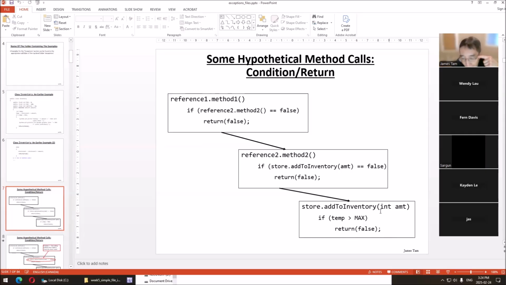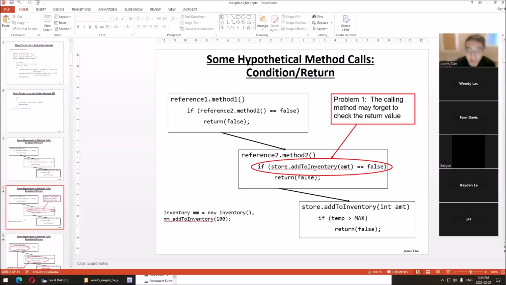We're calling class inventory's add inventory, and we have this status that tells the caller true or false. If it's false, then we're aware that we couldn't add. There was an error. But when we have multiple level callers, here's the drawback. First, even if it's just one caller, the caller then has to check. It's not syntactically required that you do this check. So there's a potential logic error right there if they don't check that return value.